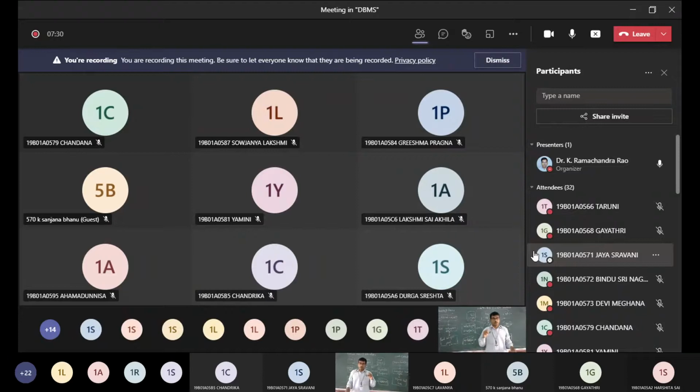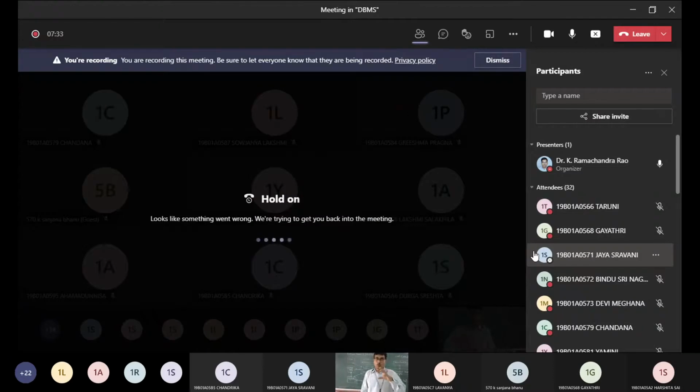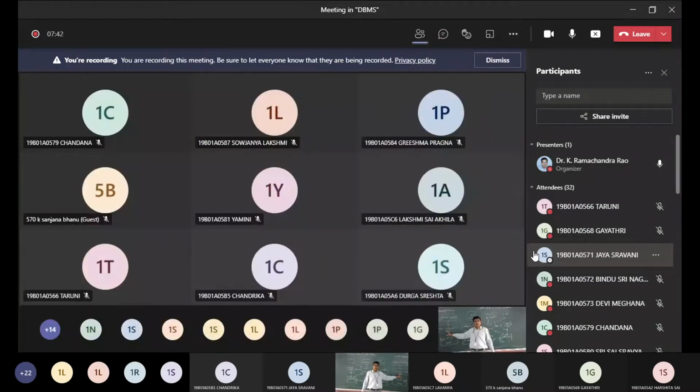So the earlier discussion we took up was the levels of abstraction, which have the end users at one end, the conceptual level at another, and the physical level at another. The database users and administrators follow the same architecture. That means we have the database administrator, the server developer, and the end user.